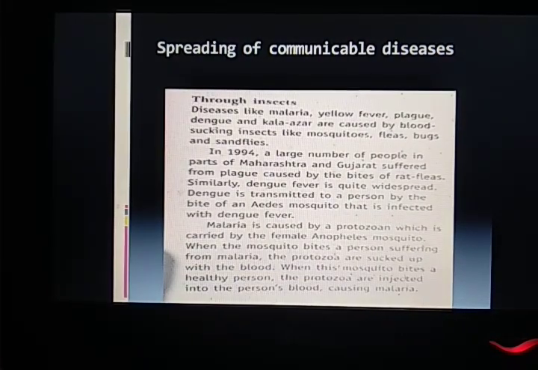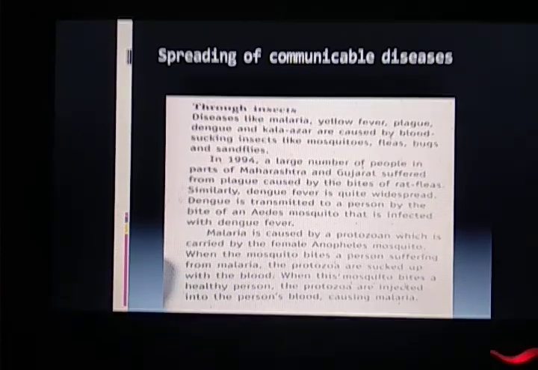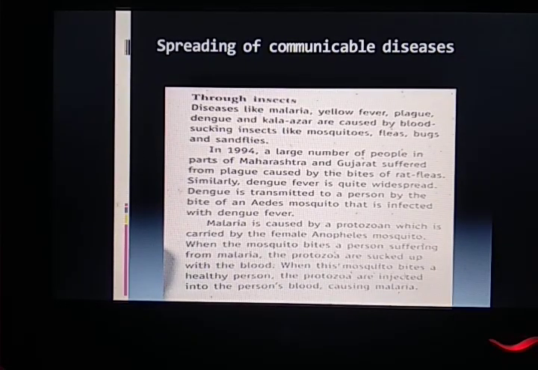Next, through insects. Yes, students, remember that insects like mosquitoes are also responsible for spreading communicable disease. Mosquitoes like the female Anopheles cause malaria, whereas Aedes aegypti causes dengue fever. When these mosquitoes bite an infected person, germs enter their body, and when the same mosquito bites a healthy person, the germs transfer from the mosquito's body into the healthy person's body, and like this such diseases spread.